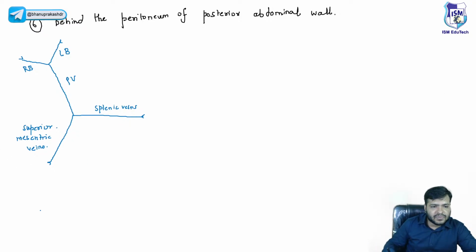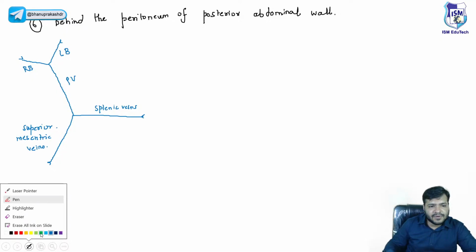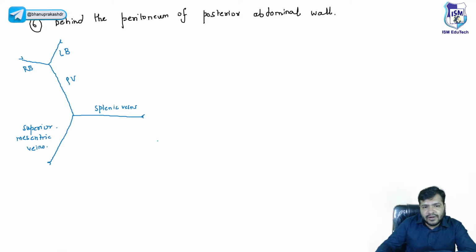But before that, let us try to establish the connection. You already know we have the kidney. Specifically, I'm talking about the left kidney.